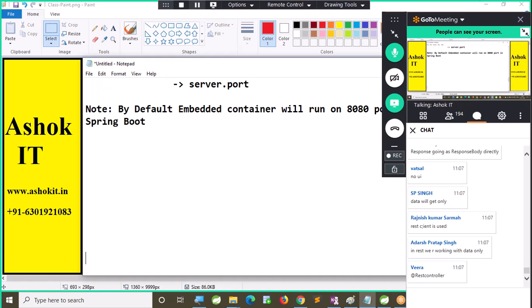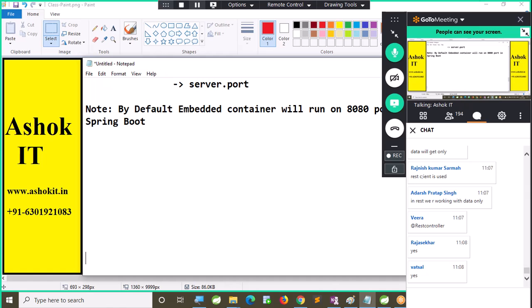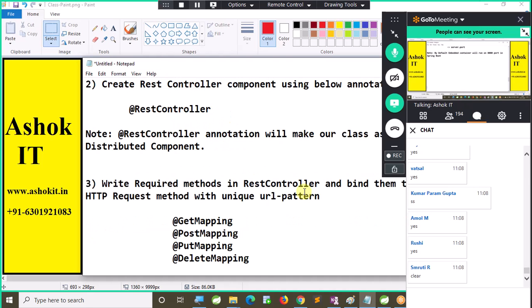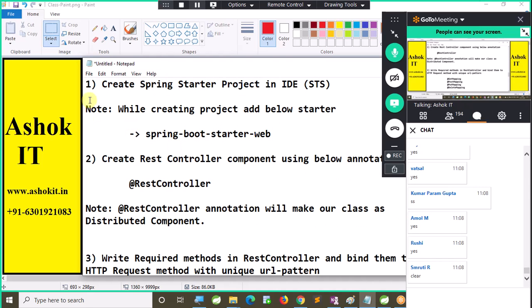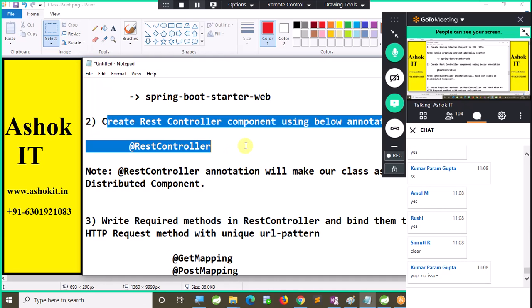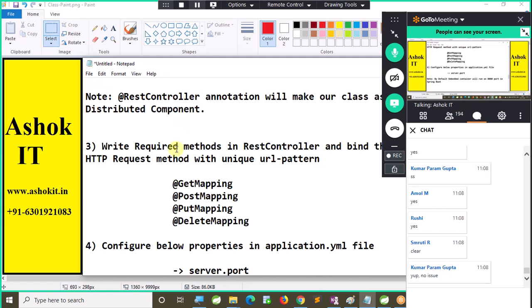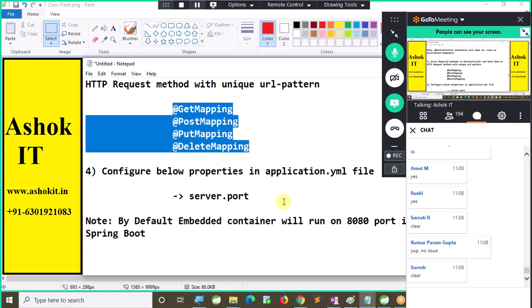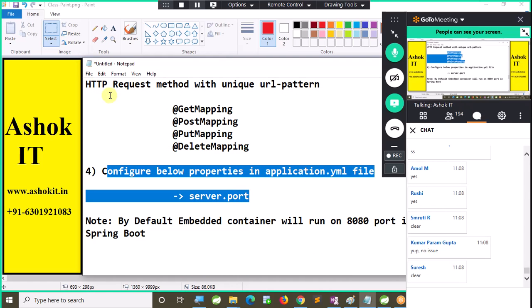Are you able to follow this? What are the steps we need to follow to develop our first REST API? Is it clear for all of you? Or still anybody not able to understand these 4 steps? Creating a project with one starter, creating a class with one annotation, then writing methods and binding them to HTTP, then configuring the below properties.